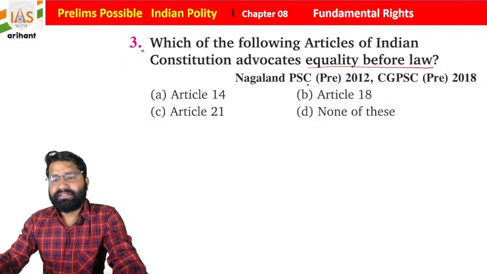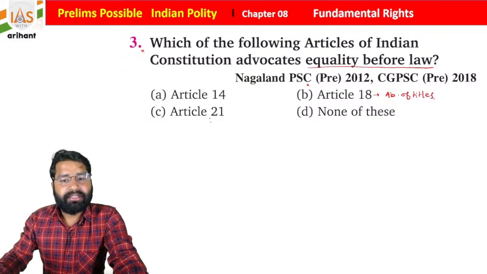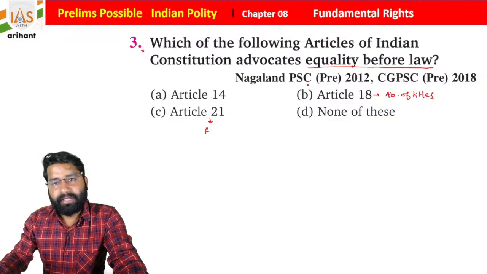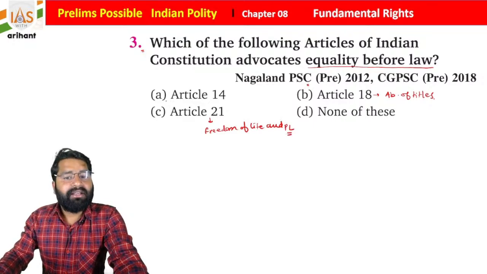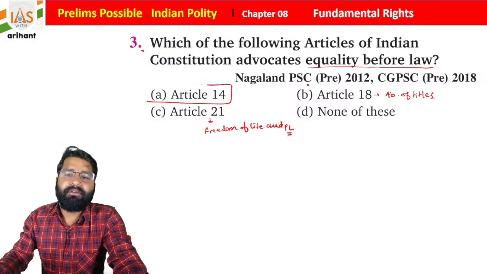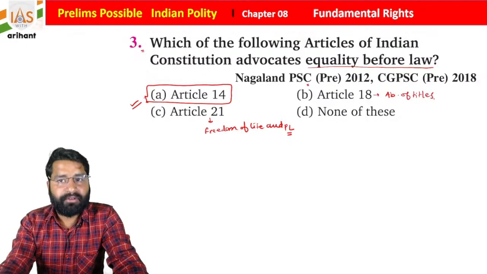If you see, students, Article 18 is about the abolition of titles. Article 21 is about the freedom of life and personal liberties. Article 14 mentions equality before law and equal protection of law, students. So if you see, statement A is going to be right.